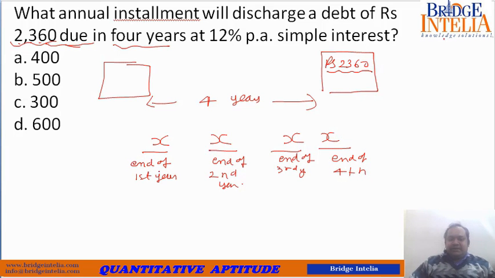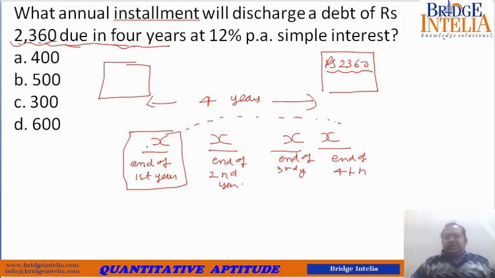Now please understand something. This money that you have returned will remain in the system for 3 more years, because the commitment that you have made was of 4 years. So this money that you are returning to him, he still has the opportunity to invest for the remaining 3 years, because the commitment period was of 4 years. So this amount X will earn simple interest at 12% per annum for the coming 3 years, because 3 more years are remaining as per the commitment.